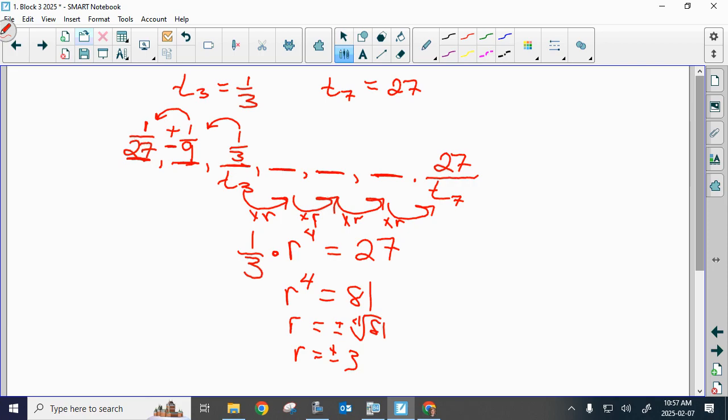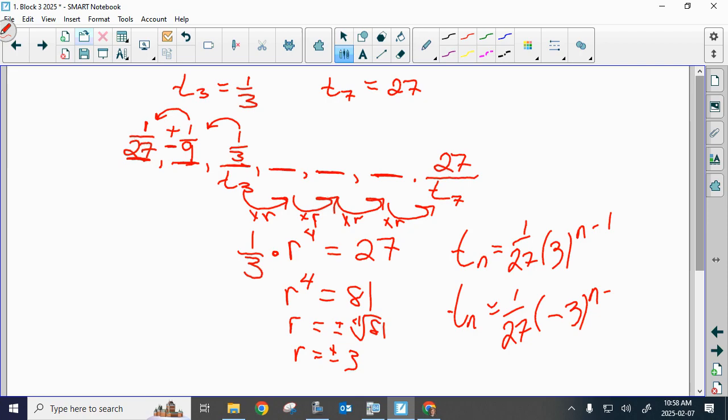Okay? So then your two general formulas, the one is going to be 1/27 times 3 to the n minus 1. The other one is going to be 1/27 times negative 3 to the n minus 1. Right? If you take 1/3 and you divide by 3, math fraction, you get your 1/9. If you take 1/9, divide by 3, math fraction, you get your 1/27. Yeah? And that should have been your T1.